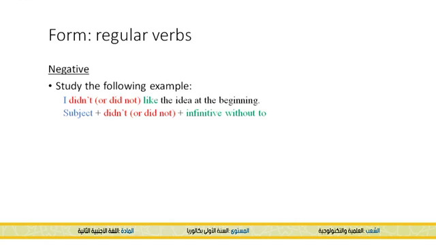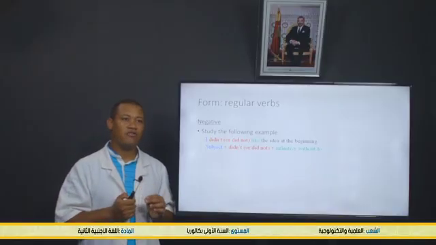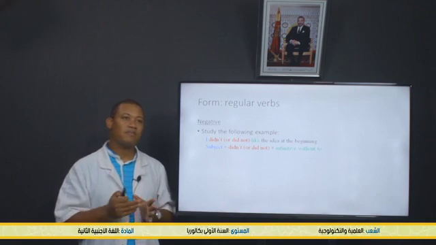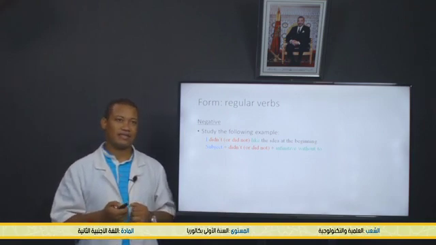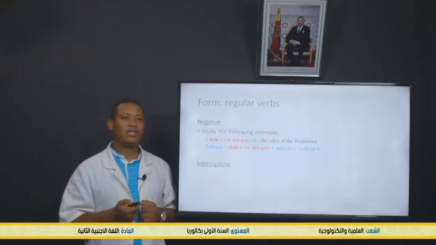If you pay attention here, the verb doesn't take the ed in the negative. So we leave it as it is, in the infinitive without to. So I didn't like the idea at the beginning. Here we are using the auxiliary verb do in the past to form the past form of this sentence. Now, the interrogative.